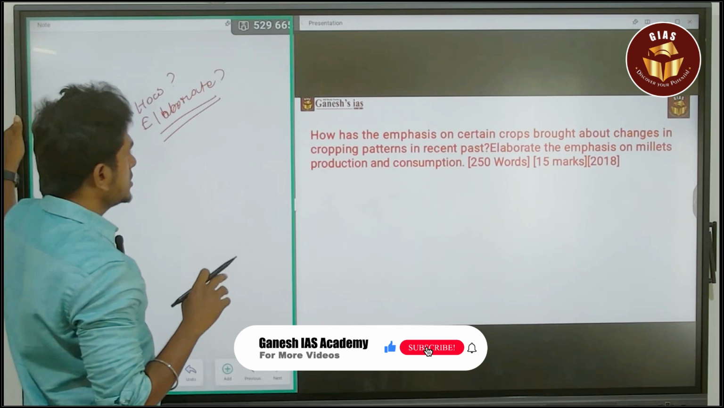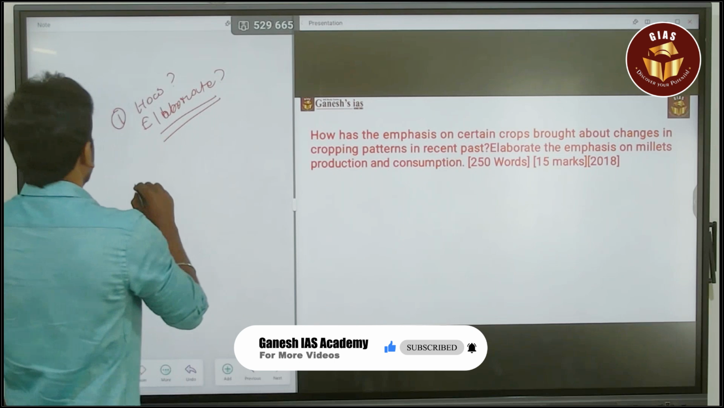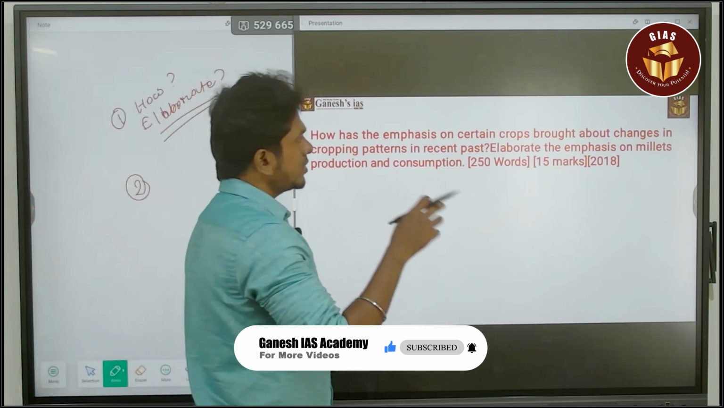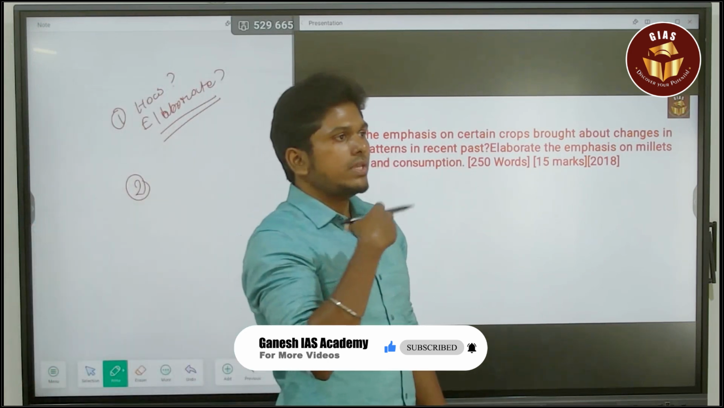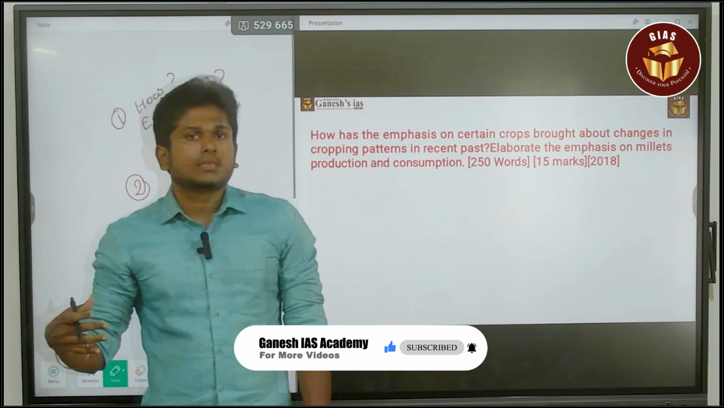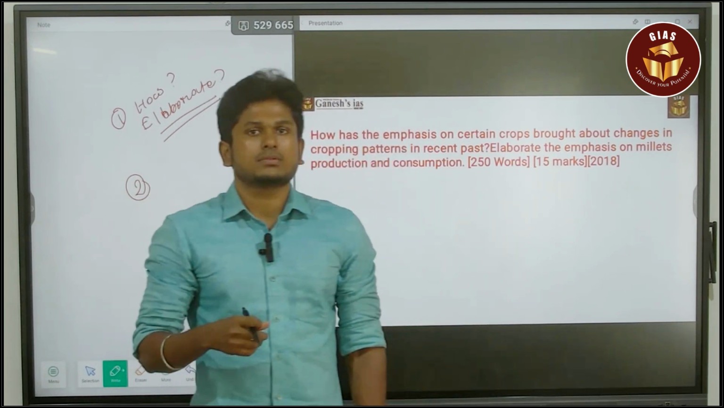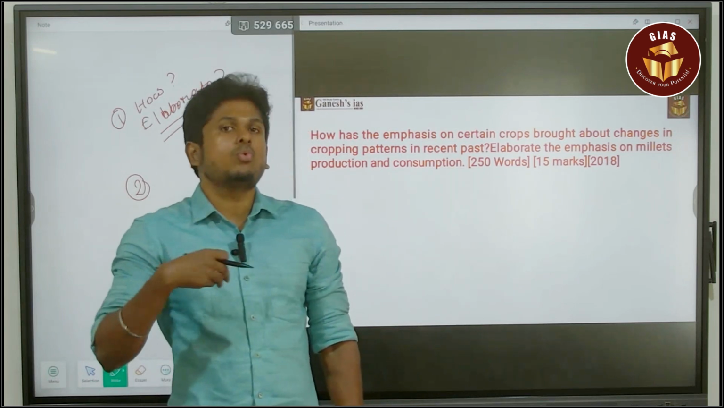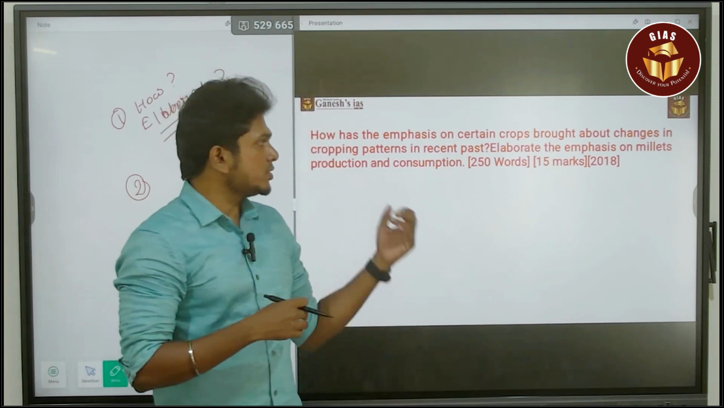So first is simply about the how. Next is elaborate. And what this question actually means is, how has the emphasis on certain crops brought about the changes in the cropping pattern in the recent past? So which means we gave more emphasis to certain crops that leads to the changes in our cropping pattern. So there are certain reasons why we focused on certain crops. That you also have to address. And also what are the crops we gave more emphasis, and how that leads to the changes in our cropping pattern. That is what the question is asking.